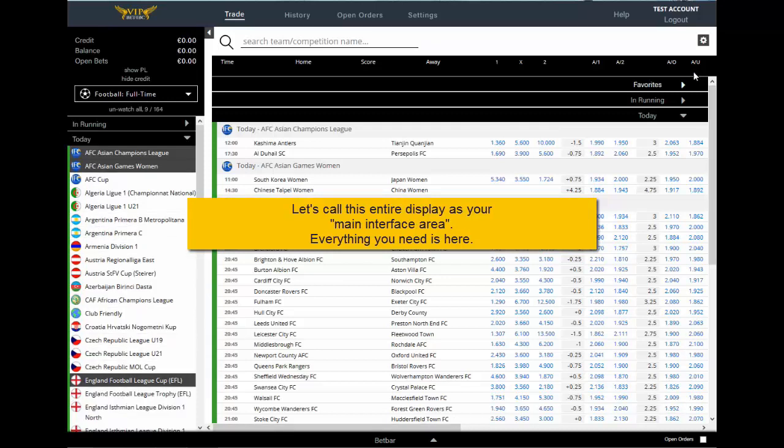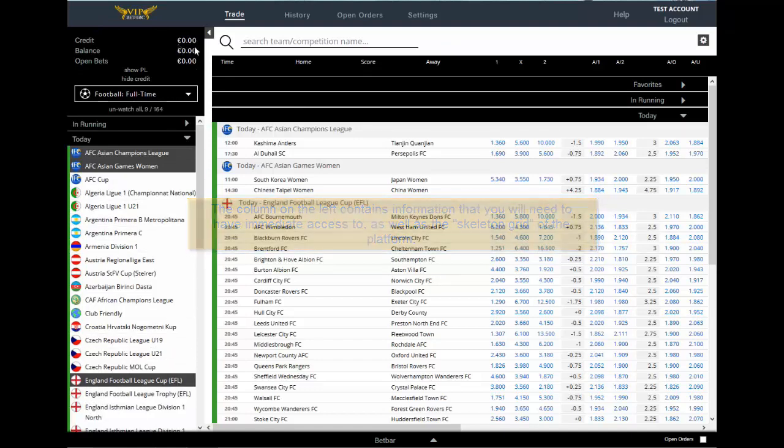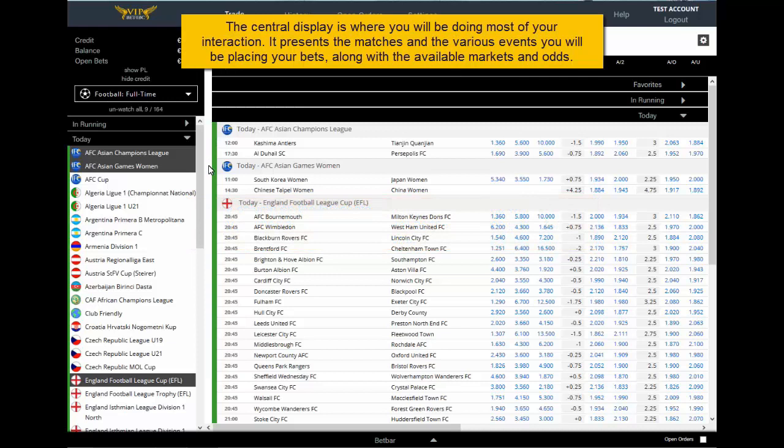Everything you need is gathered up in the main interface area, which is divided in two main sections: the left column, which contains important information and can be considered as your control column, and the central display where the actual events, matches, markets and odds you'll be needing are shown.